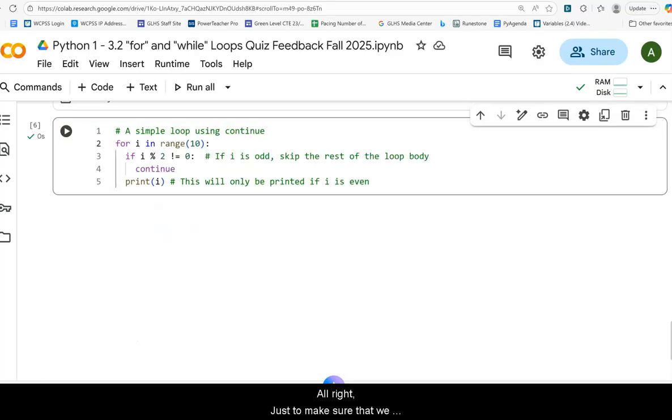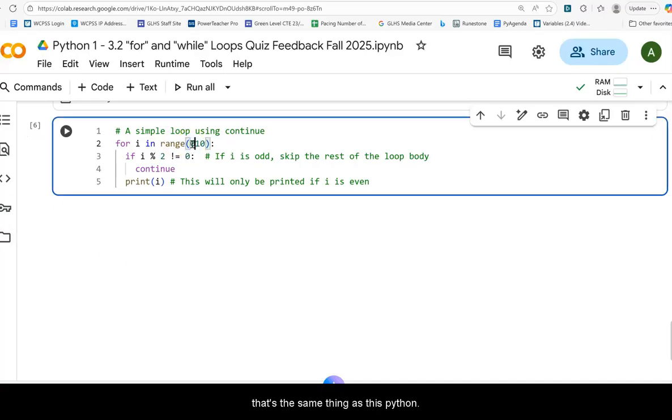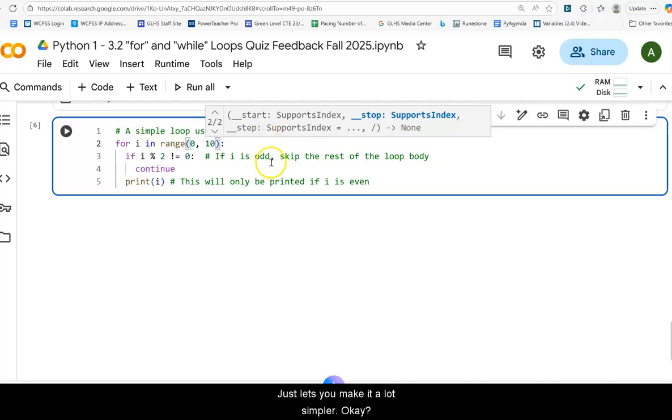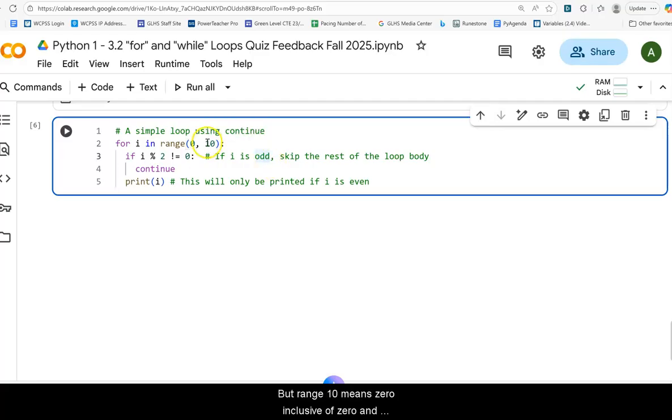All right, just to make sure that we also cover continue, and you can see a use case for that. We're going to create a for loop here that gives you a range of 0 to 10. Remember, if you just put range 10 in, that's the same thing as this. Python just lets you make it a lot simpler, okay? But range 10 means 0 inclusive of 0 and exclusive of 10.